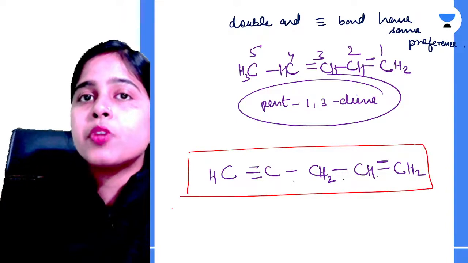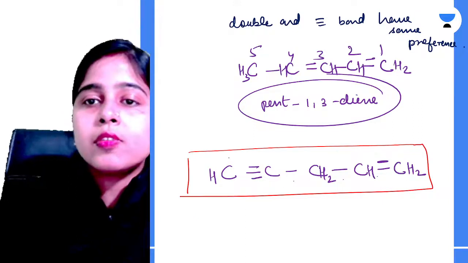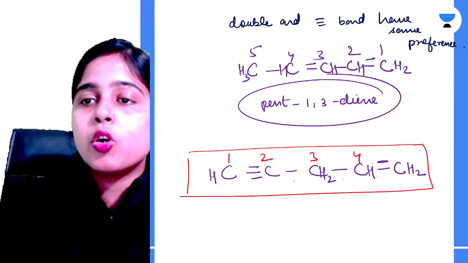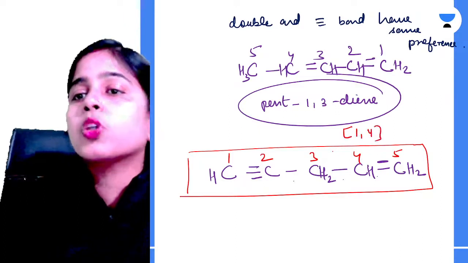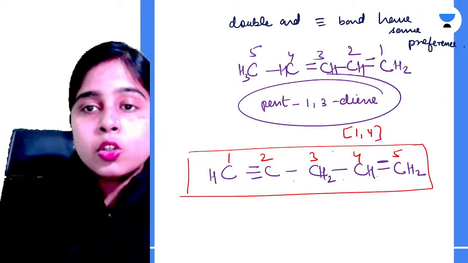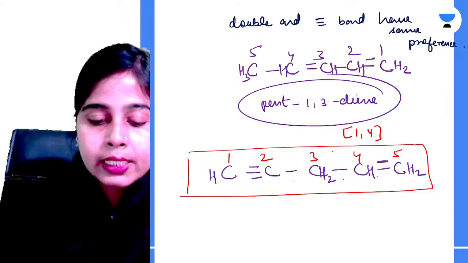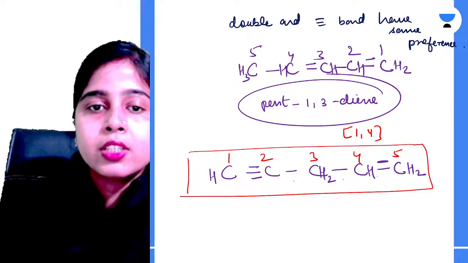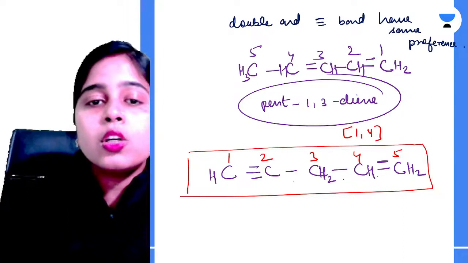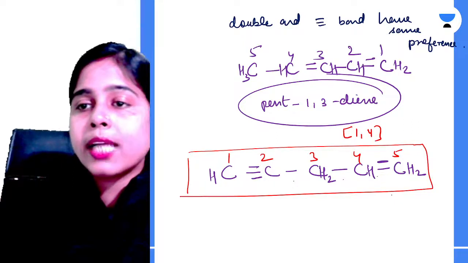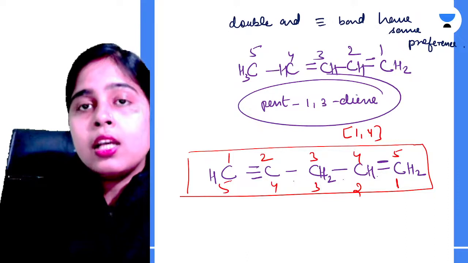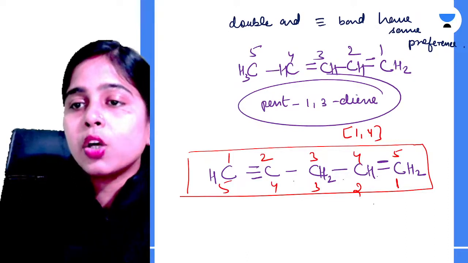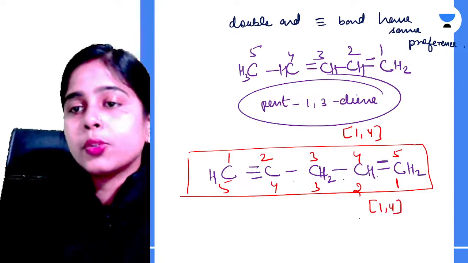If you number it from, let's say, the left hand side, it will be 1, 2, 3, 4, 5. Means we are getting our bonds at the 1 and 4th position. Yes? No, that's what I'm telling KY Ultimate, you are giving the wrong answer. Left is not the correct answer. So now let's try to number it from the right hand side. So it will be 1, 2, 3, 4 and 5. Now you have your bonds at the 1, 4th position.